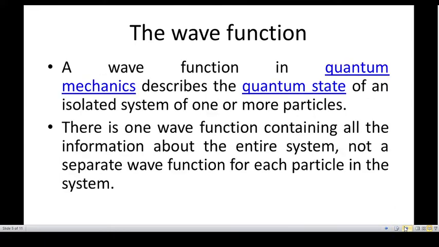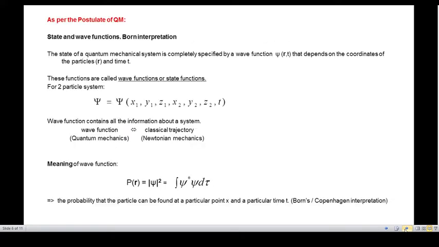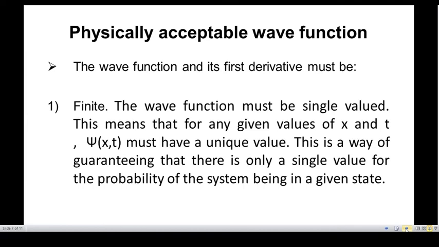A wave function in quantum mechanics describes the quantum state of an isolated system of one or more particles. There is one wave function containing all information about the entire system. So the state of a quantum mechanical system is completely specified by a wave function, and psi square gives the probability density of finding a particle in a given space.